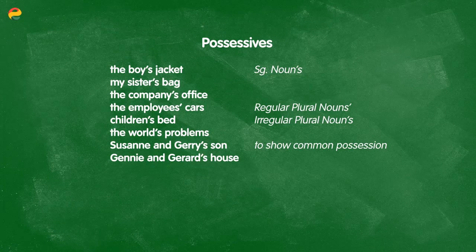For example, my name, which you all may not know, is Chris. Now, my name ends with an S, but the possessive form of my name is still Chris's. Chris, S apostrophe S. This is fine.